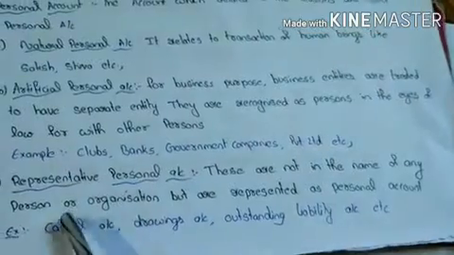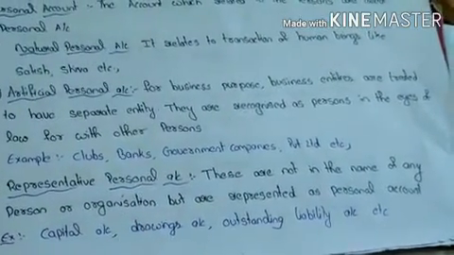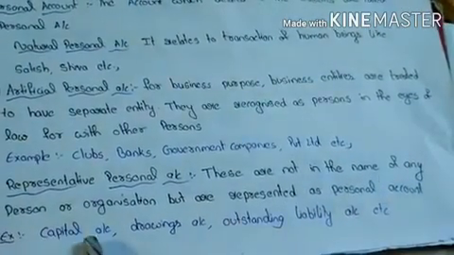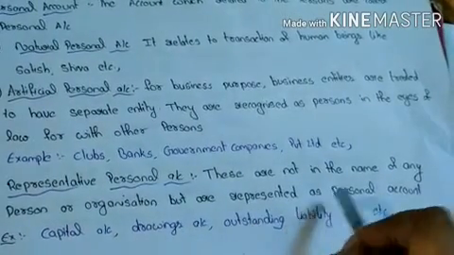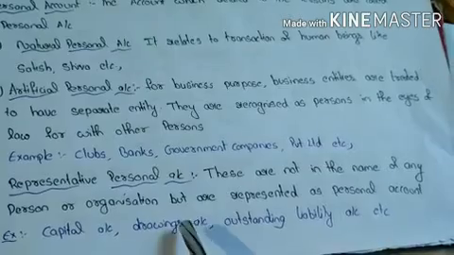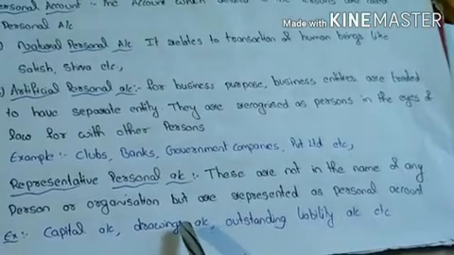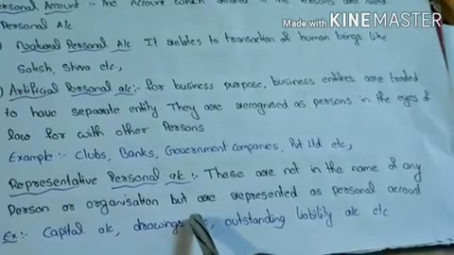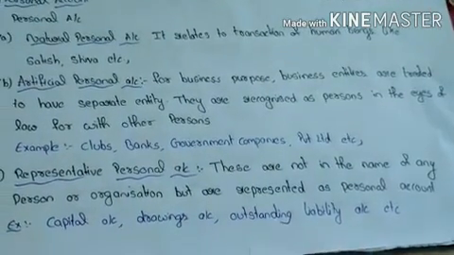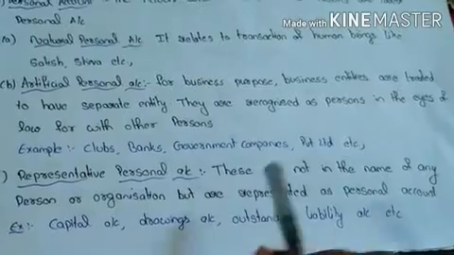Next, representative personal account. These are not in the name of any person or organization but are represented as personal accounts. It means here the person's name is not involved, only the activities and the outcome of the persons are involved.